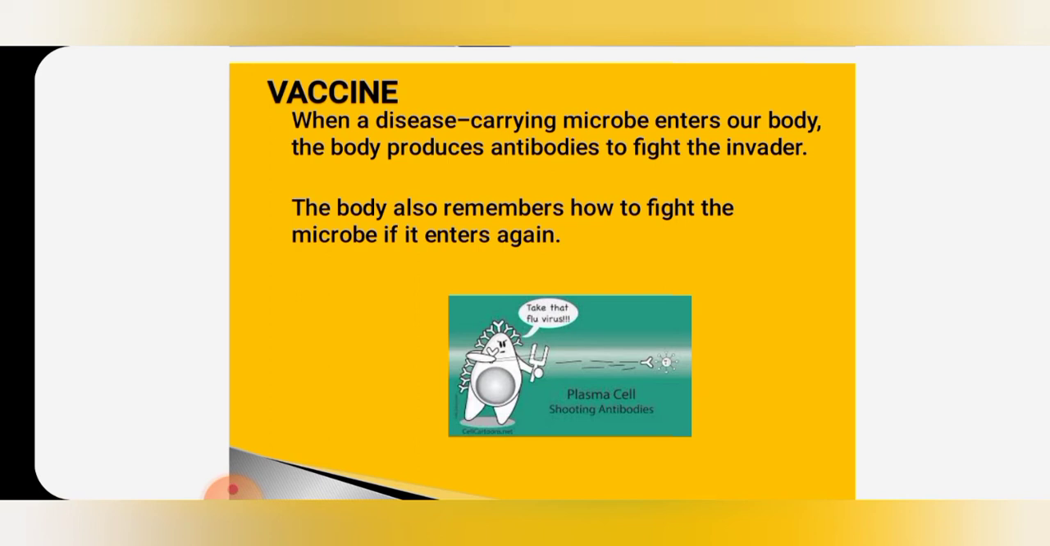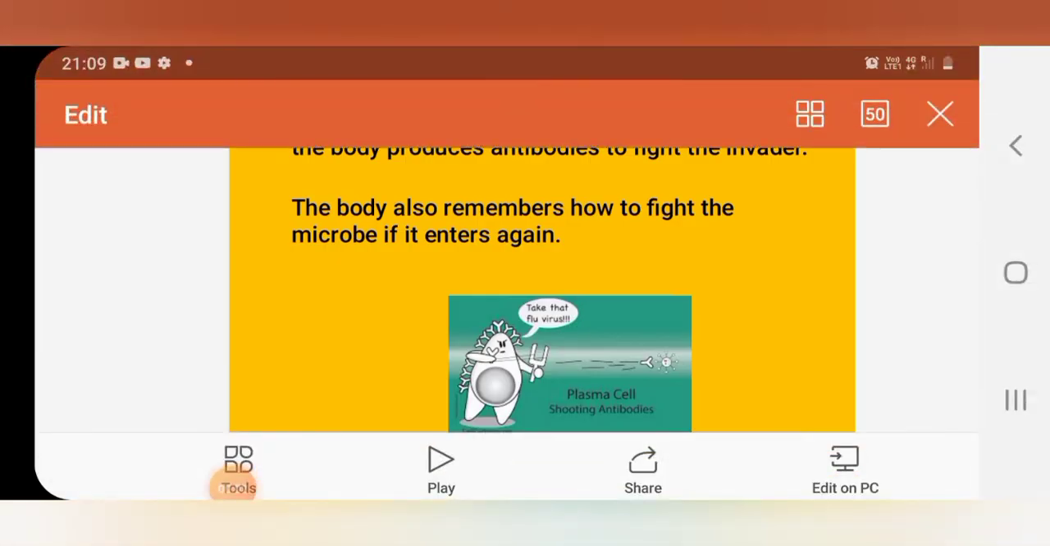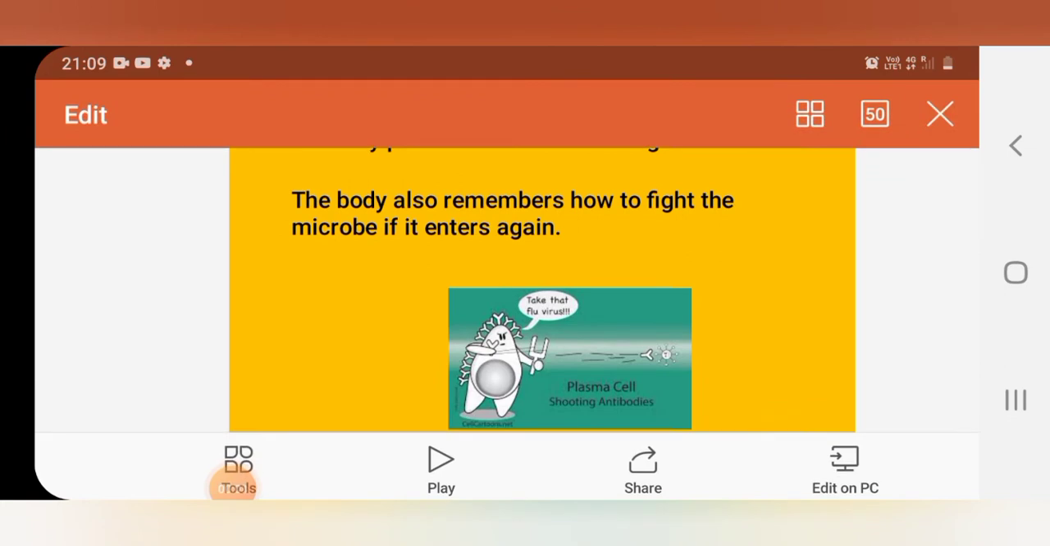That is, when a disease-carrying microbe, any pathogen or microorganism which causes diseases, enters our body, the body produces antibodies to fight the invader. The intruder will be attacked by our body's immune system itself. Those fighters are known as antibodies. Antibodies are actually our fighters. Our immune system is protected by these fighters known as antibodies.